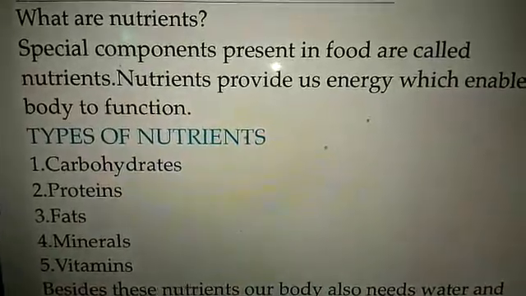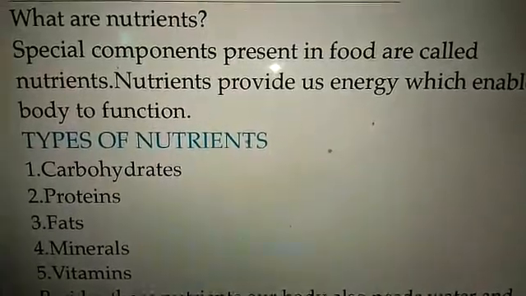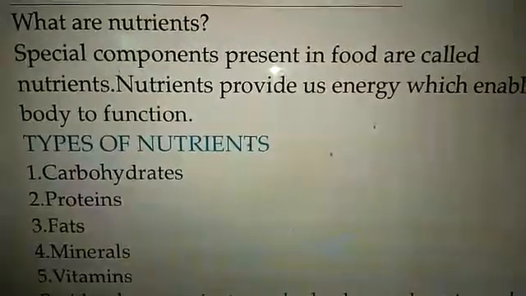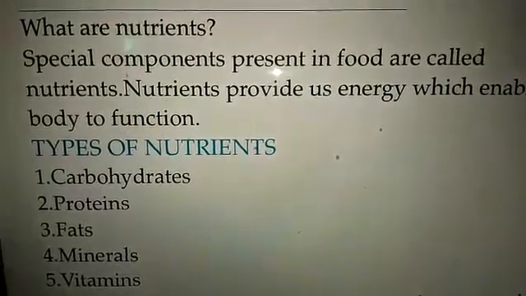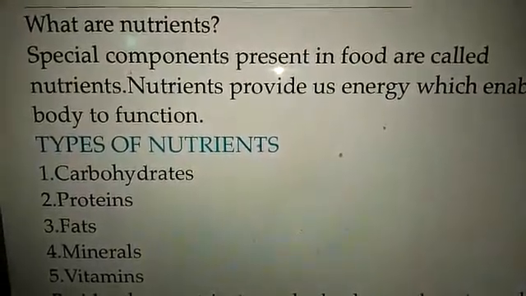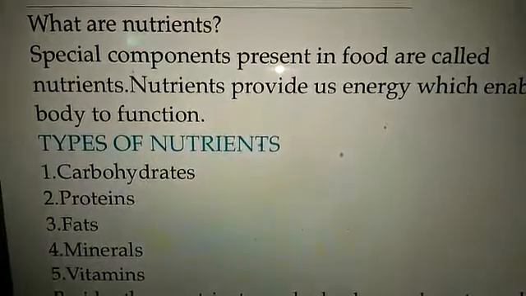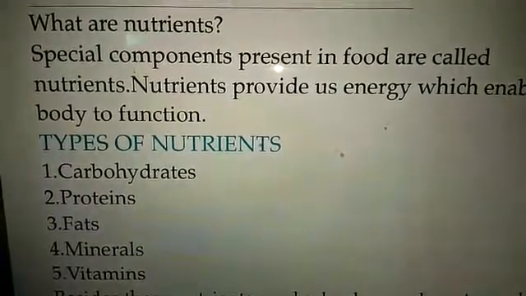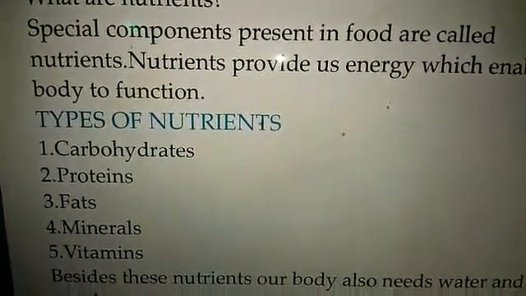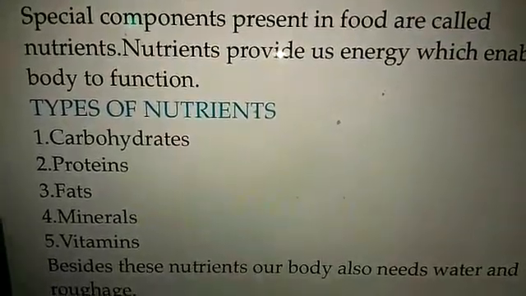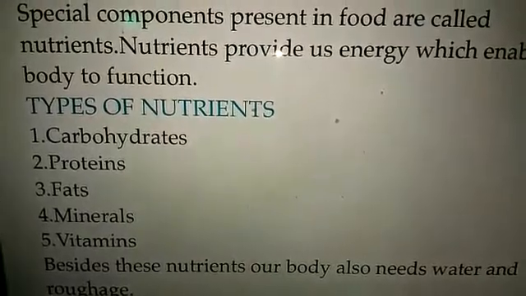So, what are nutrients? Special components present in food are called nutrients. Nutrients provide us energy which enable body to function. Nutrients are of different types: carbohydrates, proteins, fats, minerals, vitamins. Now, besides these nutrients, our body also needs water and roughage in our diet.